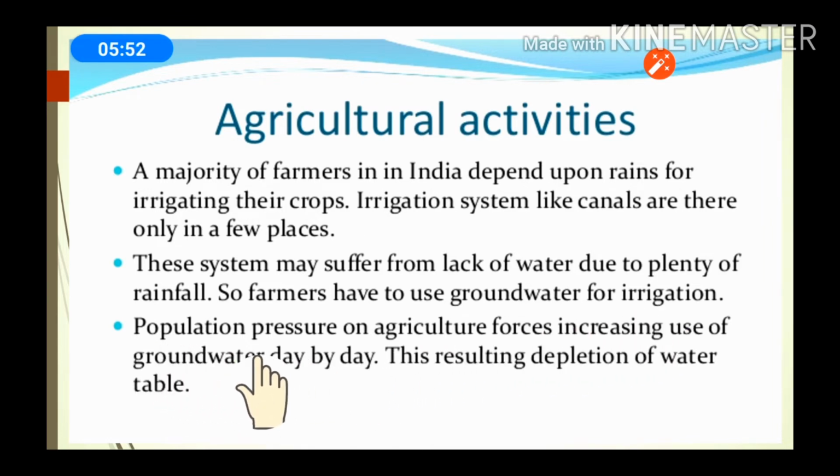Third point: population pressure on agriculture forces an increase in the use of groundwater day by day. When the population increases, it puts pressure on the farmers to increase the use of groundwater, because agriculture needs to fulfill the demands of the increasing population. So agriculture also increases, we need more water, and the farmers use it from the groundwater. Because of that, the level of water is getting decreased, resulting in depletion of the water table.